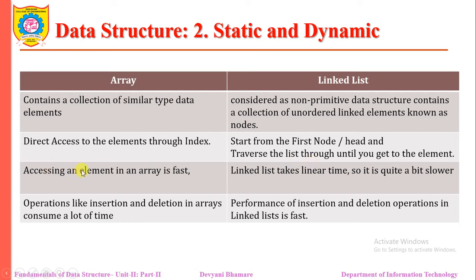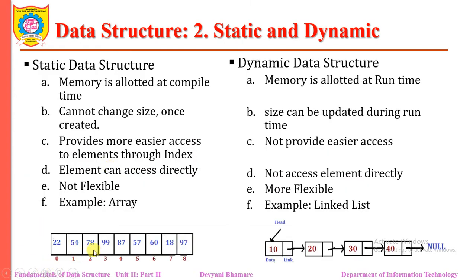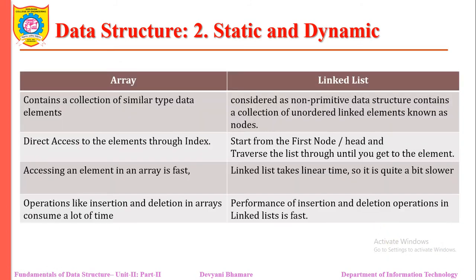Accessing an array element is very fast. Suppose I need the third or the fourth element, we can directly write A of 3. But in a linked list, we need to start with the first node, then go to the next node, then the third one, and then reach our fourth node. That's why in a linked list it takes linear time, so it is quite slow compared to an array.